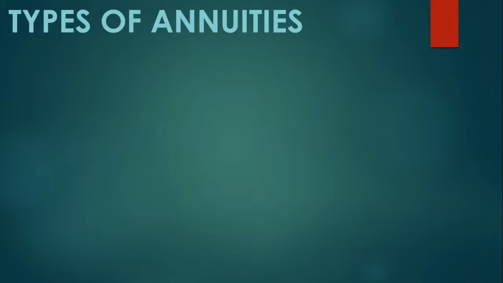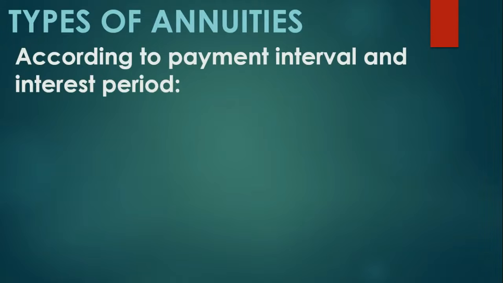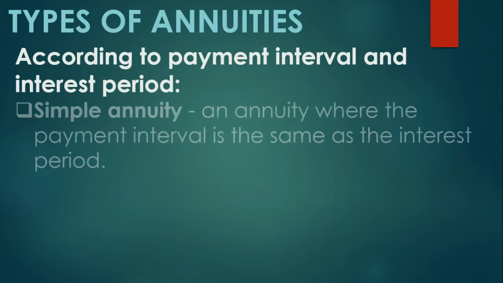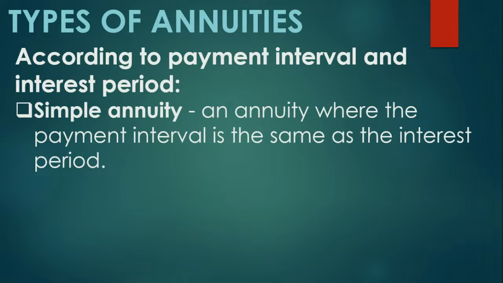Types of annuities. So, marami tayong uri ng annuities. According to payment interval and interest period, we have the simple and the general annuity. So, ano nga ba yung simple annuity? Simple annuity, an annuity where the payment interval is the same as the interest period. So, kung yung payment interval mo ay monthly, yung pag-compute ng interest ay monthly din. So, simple annuity siya kasi pareho yung payment interval doon sa interest period.